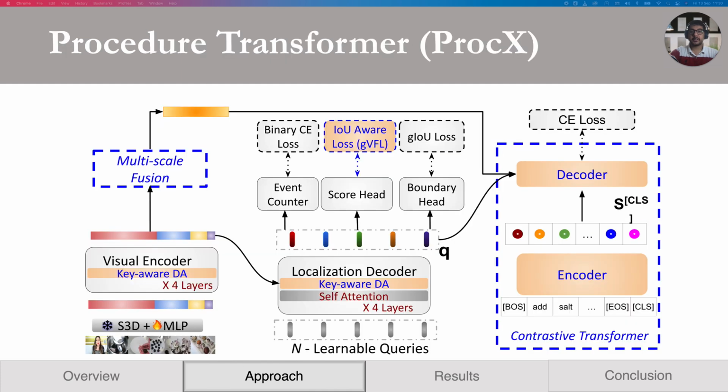To train on the curated dataset, we enhance the PDVC model with key components. We use key-aware deformable attention to utilize multi-scale temporal features effectively. Second, we propose to use an IoU-aware loss to improve the confidence score of predicted proposals. Lastly, we propose to use a contrastive transformer with a decoupled architecture inspired by the COCA model. These design choices help to effectively utilize the video modality in parallel pre-training.